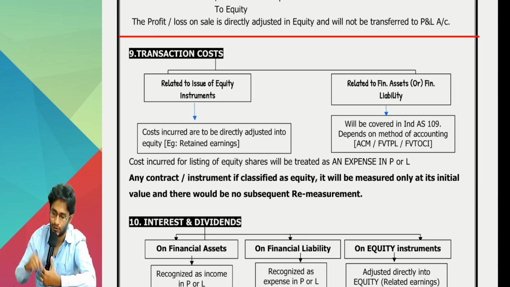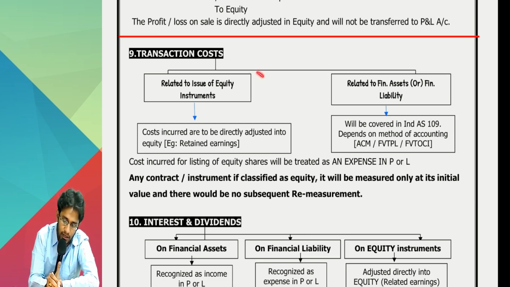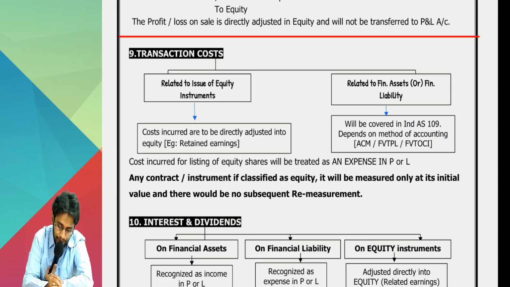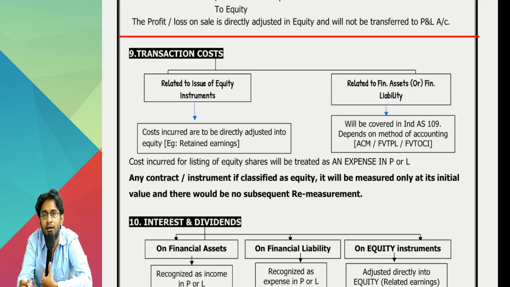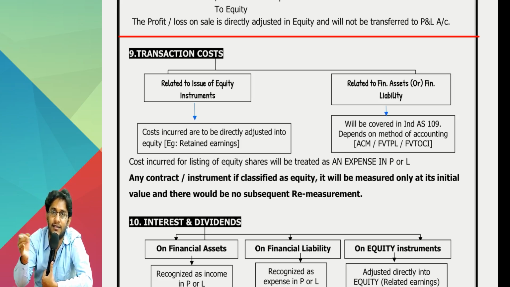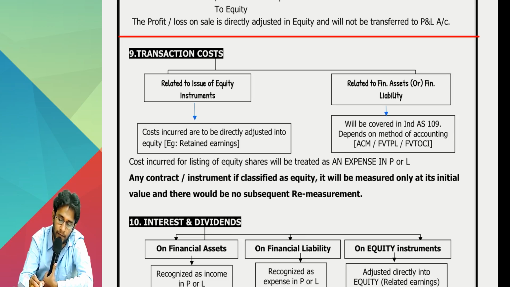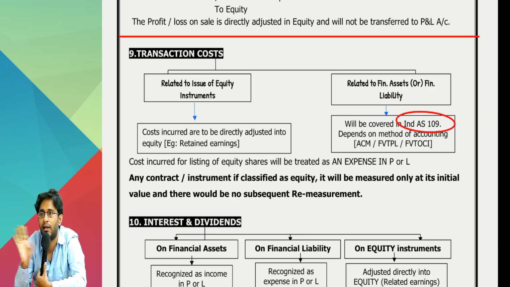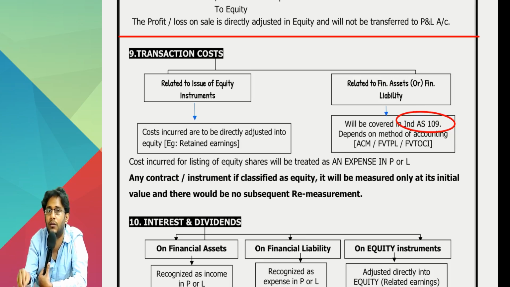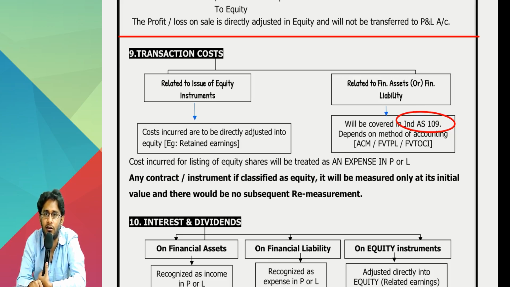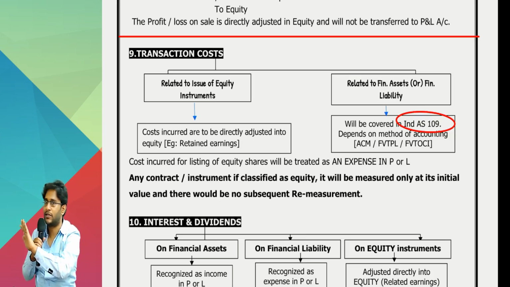Now, Ind AS 32 guidance, you see how funny it is. It says any transaction cost related to issue of equity instruments is directly adjusted into equity. Sir, what about transaction cost incurred in relation to purchase of financial assets or raising other financial liabilities? What about that? It says refer to Ind AS 109. Transaction cost accounting is not covered completely in 32, only partially. The remaining part we'll see in 15 minutes. Transaction cost relating to financial assets and financial liabilities depends on the method of accounting you are applying. But for equity instruments, clarity is there.